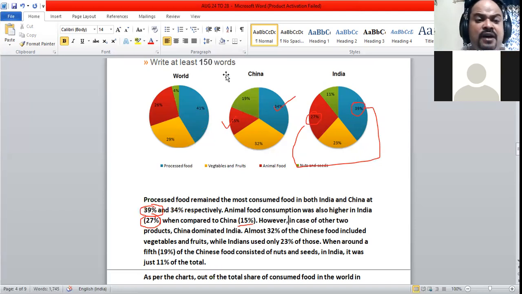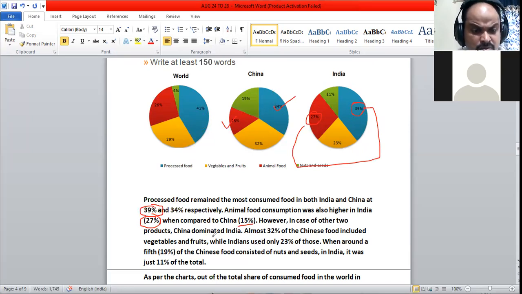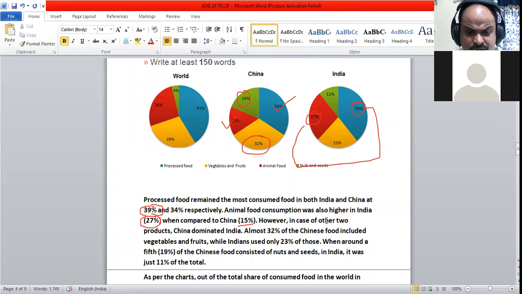However, in the case of the other two food products, China dominated India. I think it is better to add something there, using the other two products. China dominated India.